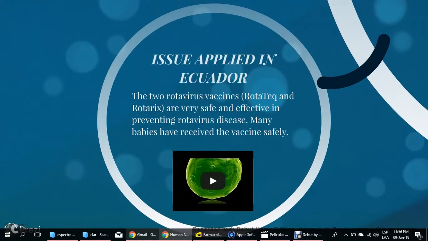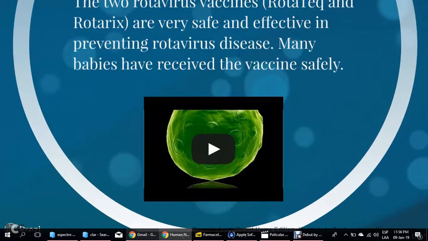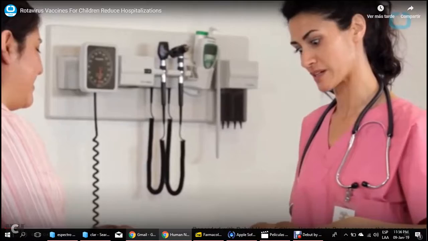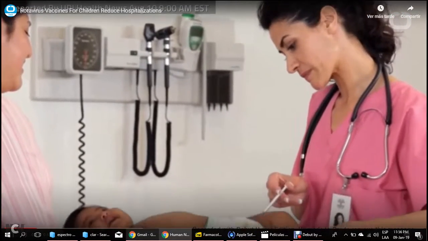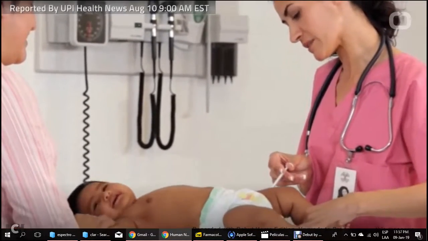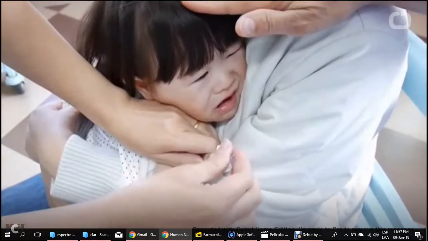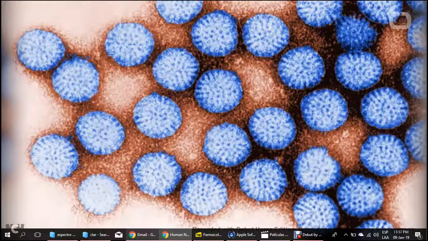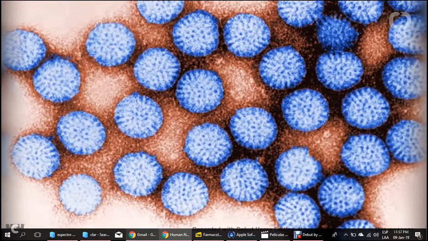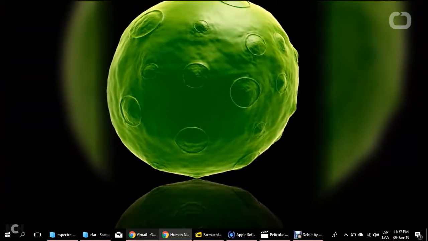Issue applied in Ecuador. The two rotavirus vaccines are very safe and effective in preventing rotavirus disease. Many babies have received the vaccine safely. A recent study found the rotavirus vaccine has reduced hospitalizations of children in the United States by more than 380,000 between 2008 and 2013. Rotavirus causes diarrhea in infants and young children, often leading to hospitalization.